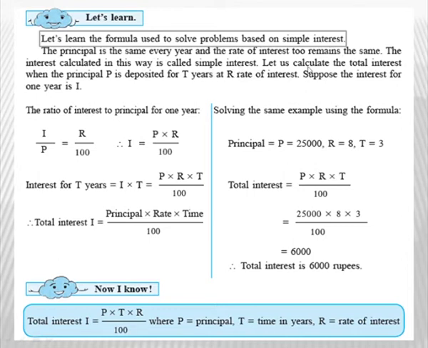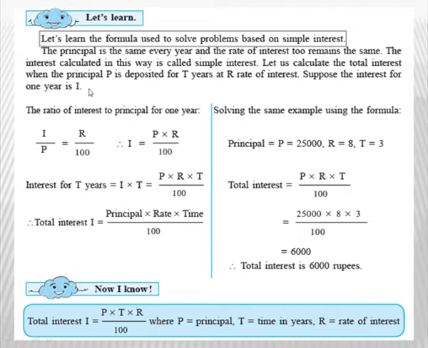Now here we will calculate the total interest when the principal P is deposited for T years at R rate of interest. Now suppose the interest for 1 year is capital I. Now first we will take for 1 year. Now as we had taken in the previous example, ratio of interest to the principal, that is I upon P. For 1 year here children, we are taking this ratio for 1 year, that is T remains 1.